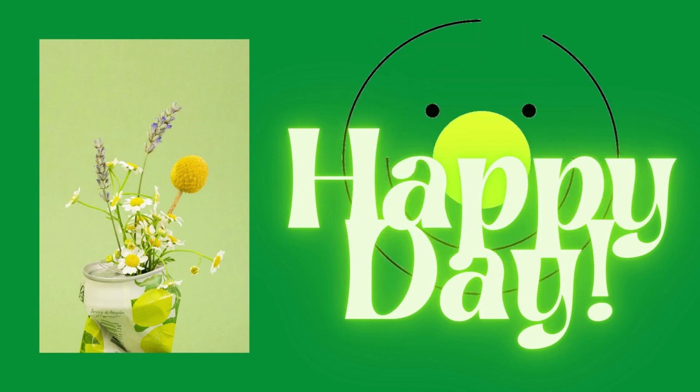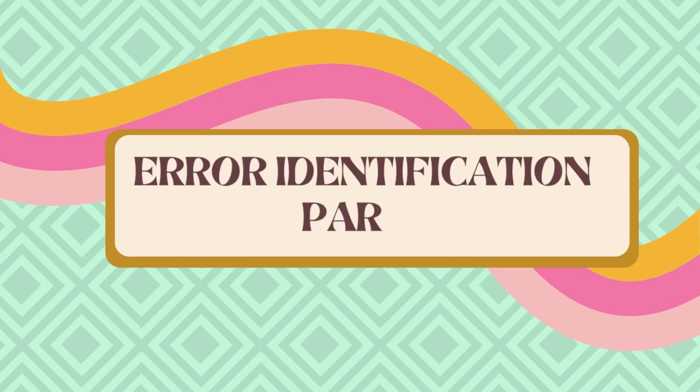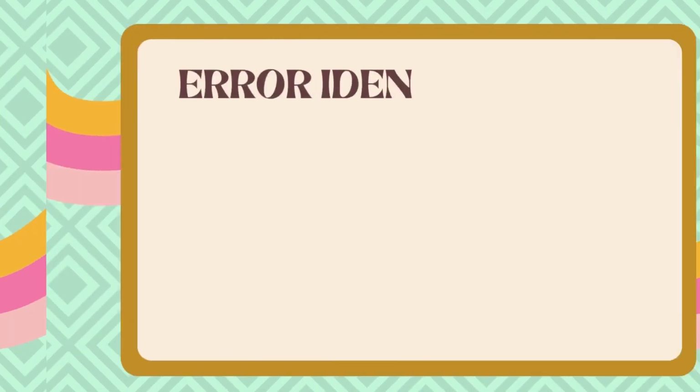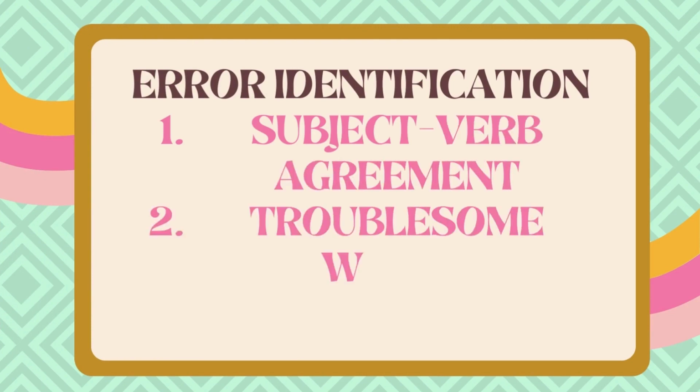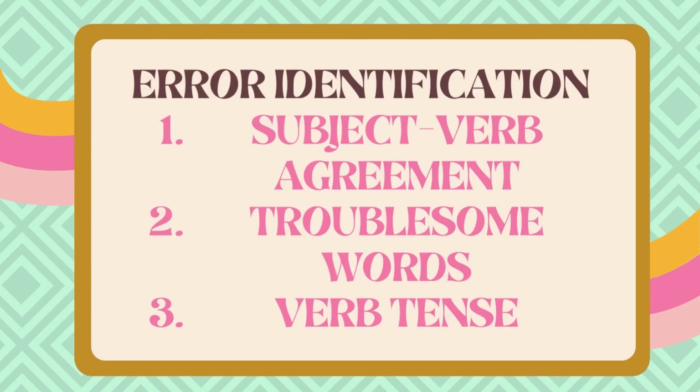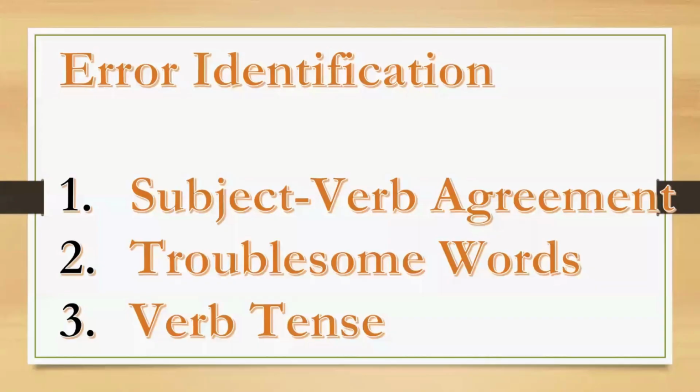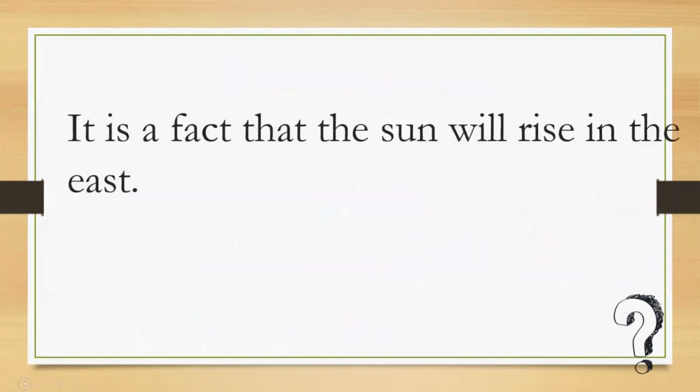Previously, we discussed error identification, ways on how to identify them, namely subject-verb agreement, troublesome words, and verb tense. Now, let's have another one.